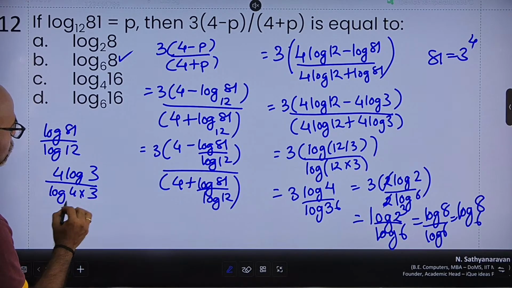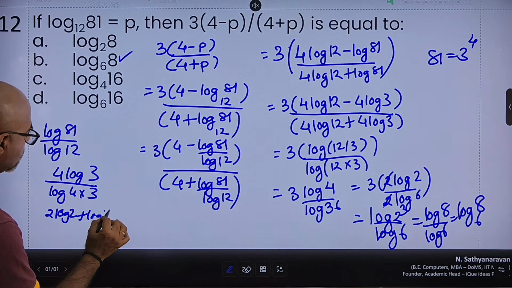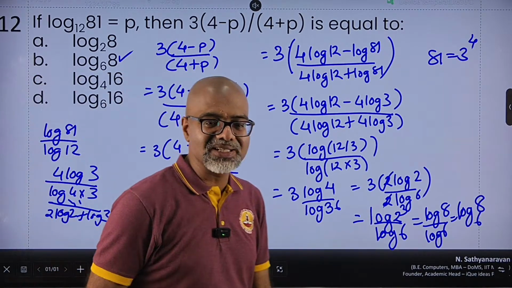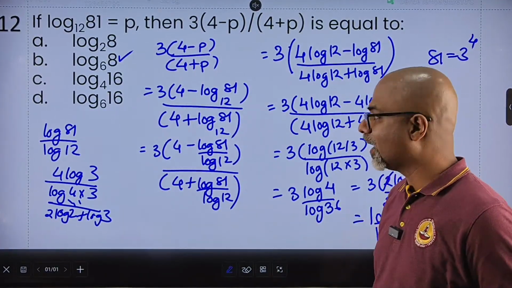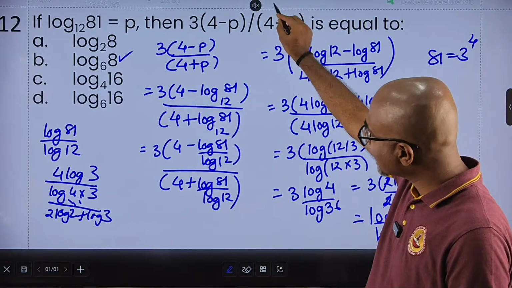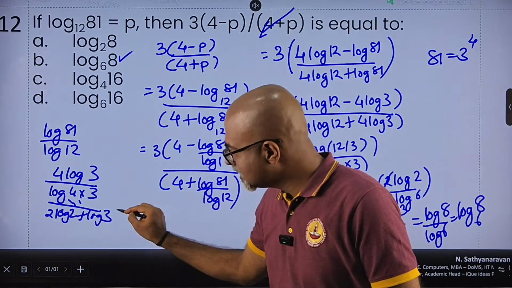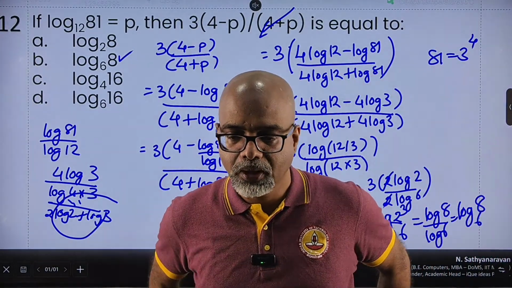Right? So this is 2 square. So this can be written as 2 log 2 plus log 3. So 4 log 3 upon this, and so on. But then I got stuck at some point of time. How do I simplify this? Of course, I did LHS is equal to RHS, but I found starting from the right hand side in this particular thing is easier. You can proceed from here, but it will take too much of time. I mean, absolutely doable. I hope that helps.